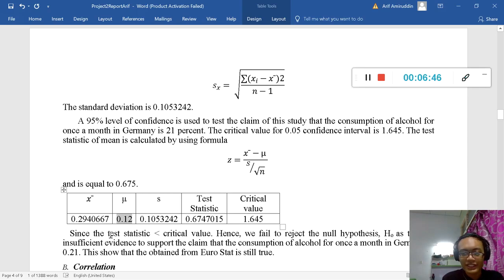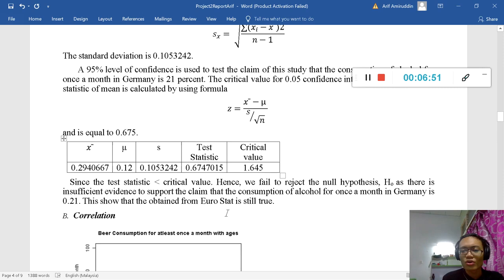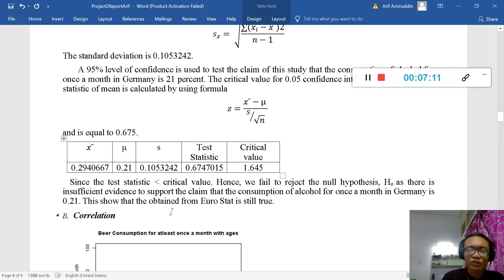And we can see here that the test statistic is actually less than the critical value, so we fail to reject the null hypothesis H0. So what does this mean? It basically shows that the statistic, the 0.21, is actually still true, even though it is different, but it is a minimum difference. So we fail to reject the H0 and we claim that the Eurostat is still true.